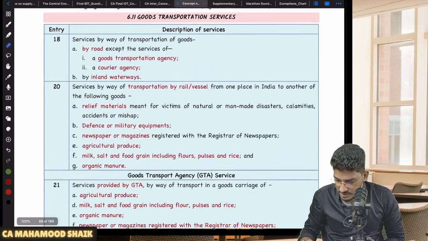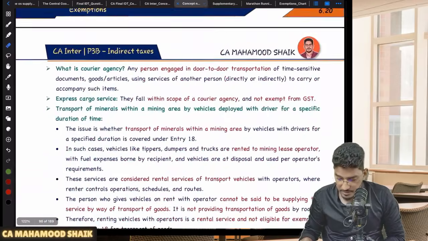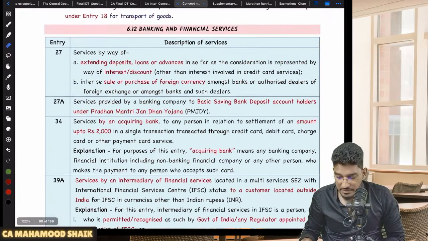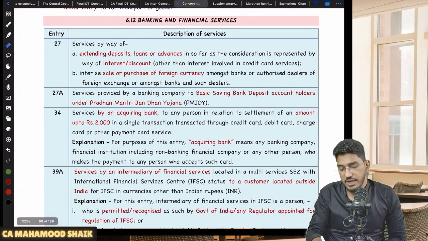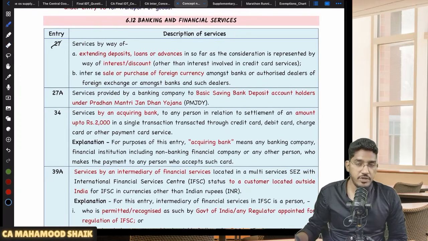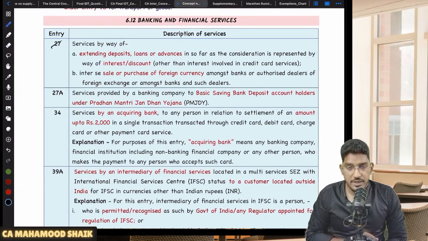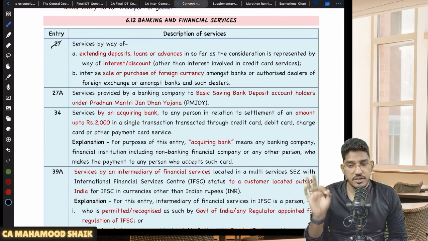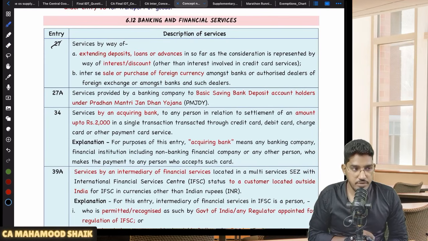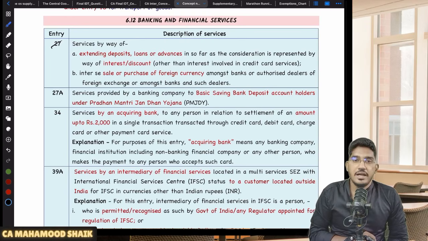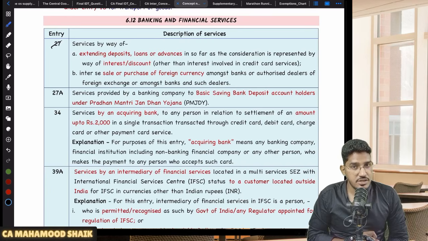So passenger transportation I have covered, goods transportation I have covered. Thereafter, banking and financial services. When it comes to banking and financial services, services given by way of loan or extending deposits, in so far as the consideration is in the form of interest or discount, are exempt. Like for example, if the bank is giving you a loan, or if you are giving a loan or deposit to others, and the consideration is in the form of interest or discount, it is exempt.